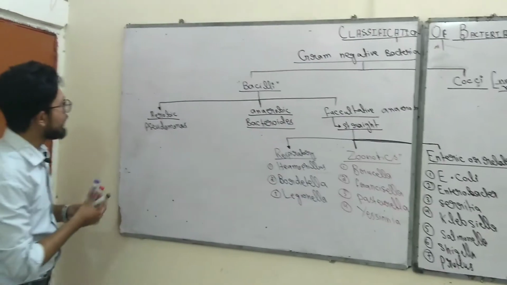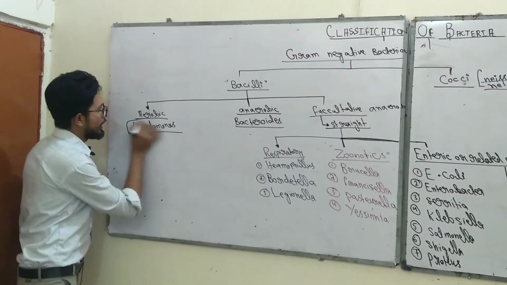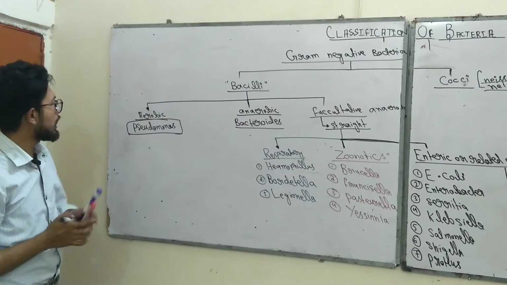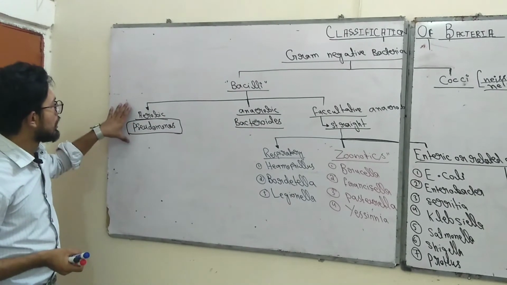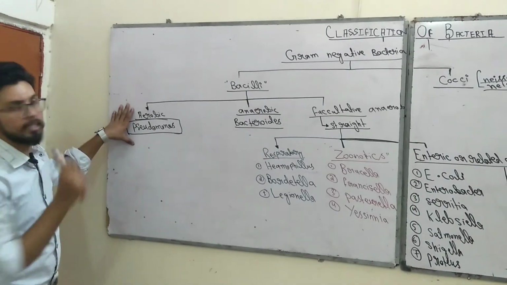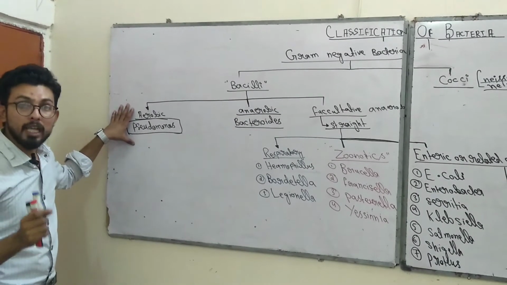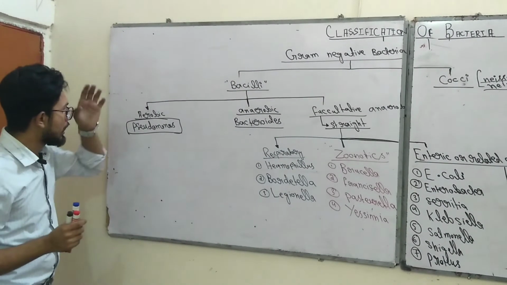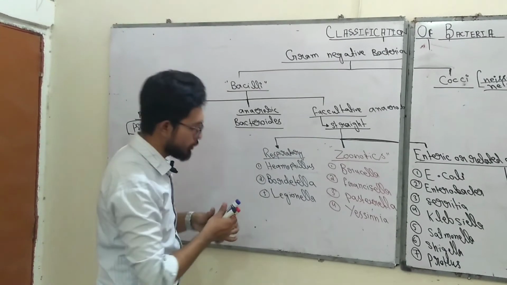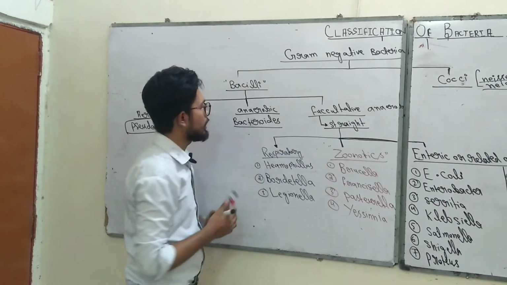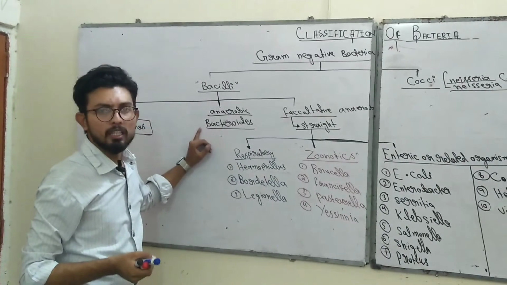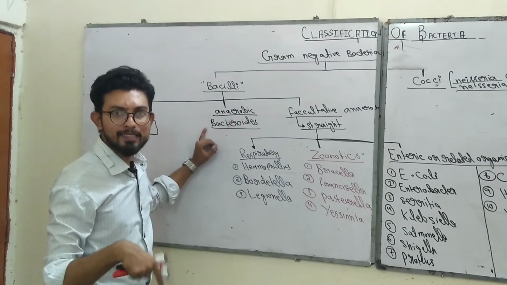Aerobic bacteria are very important. Pseudomonas. Okay, it is a very important point because Pseudomonas is the only bacteria that is aerobic among gram negative bacteria, and it is a very important MCQ point for the exams. And the second one is anaerobic bacteria. Anaerobic bacteria are the Bacteroides group, and the Bacteroides group is a special type of group that causes multiple diseases within the intestine.